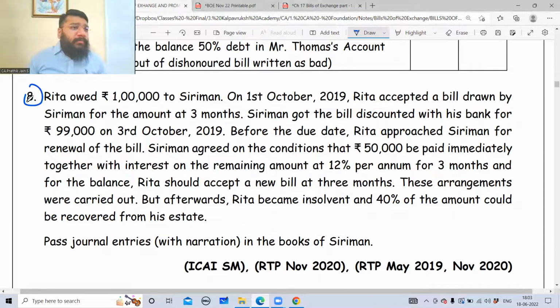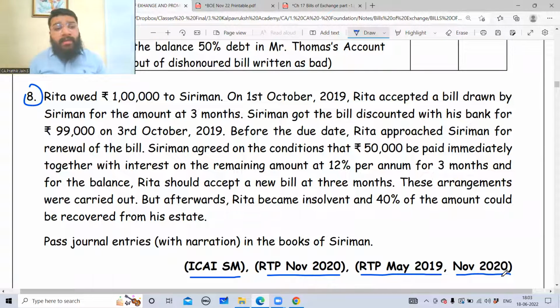Illustration number 8. This is a question from your ICAI study material. It is your RTP November 2020 question, and also your RTP May 2019 question. The same question was repeated, maybe with a different name or number, but the rest is the same.